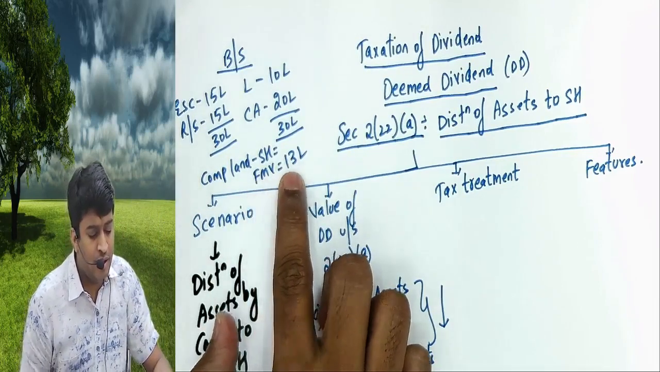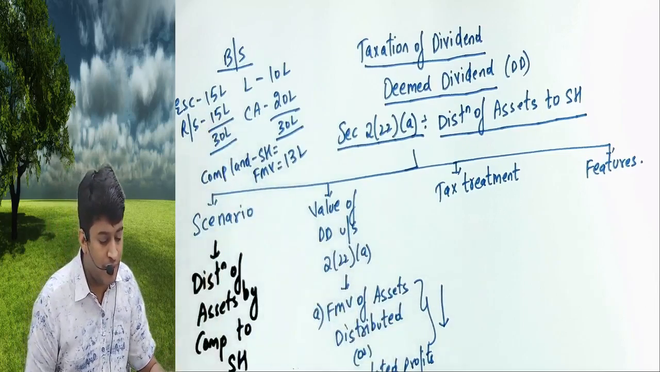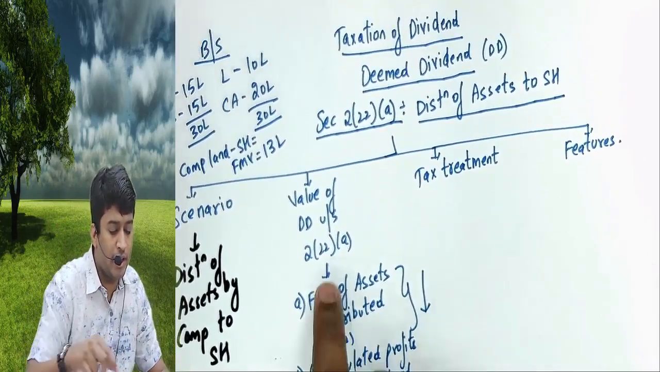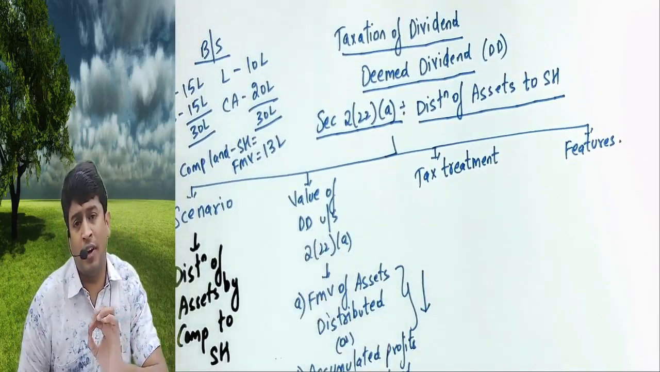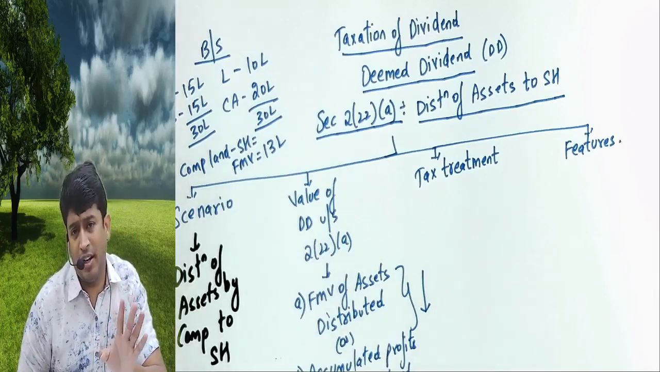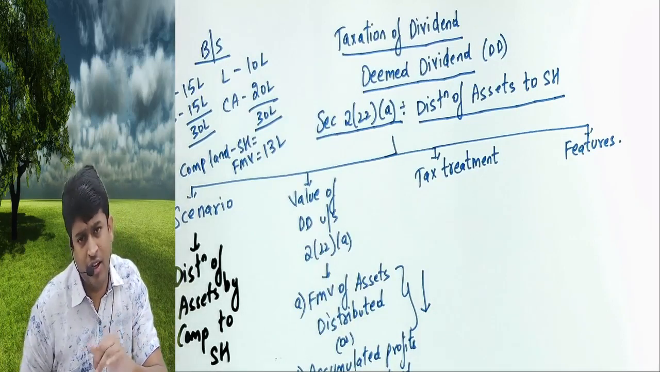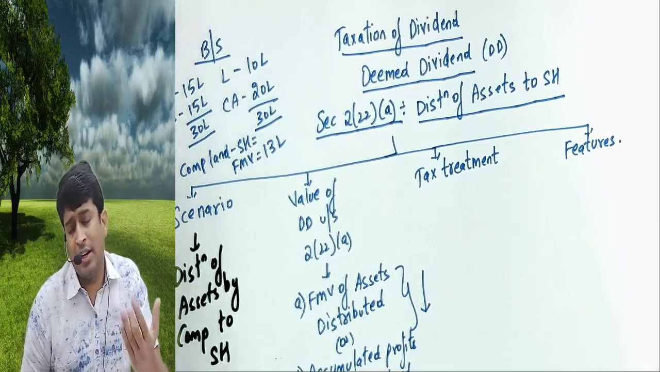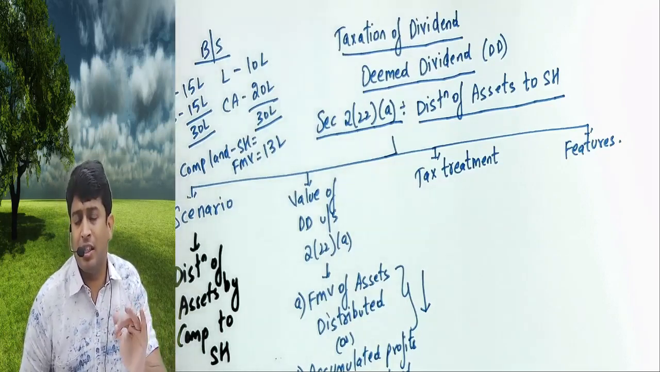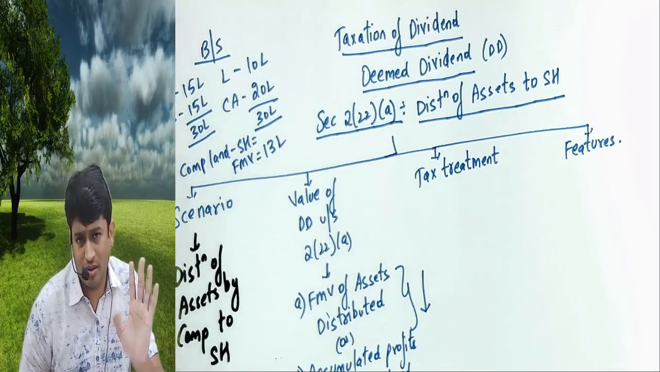Fair market value 13 lakhs. Reserves and surplus 15 lakhs. 13 or 15, whichever is lower, is equal to 13. That is called value of dividend. On that, the company has to pay DDT, because even though it's not a dividend, we are treating it as dividend. So who has to pay the dividend distribution tax? The company has to pay the dividend distribution tax under section 115O at the rate of 20.5555%.